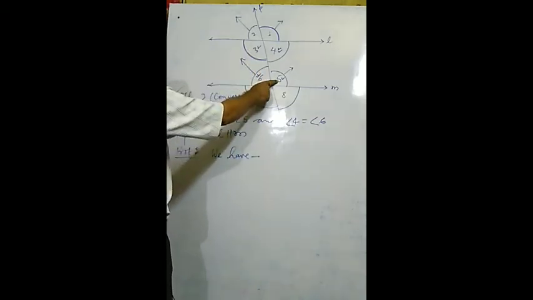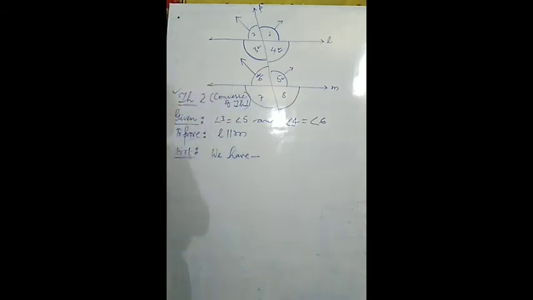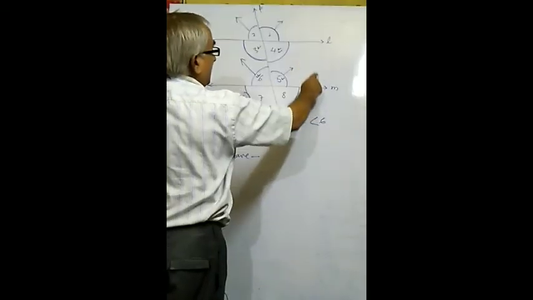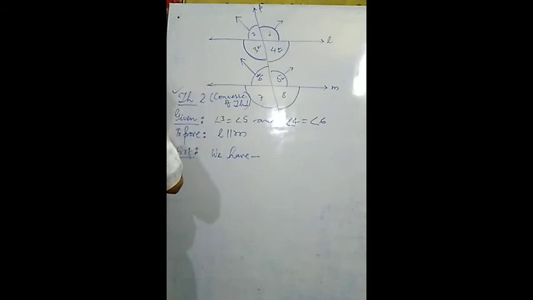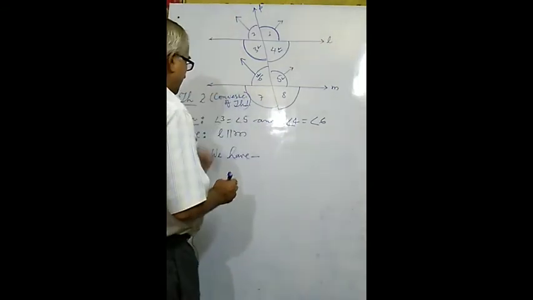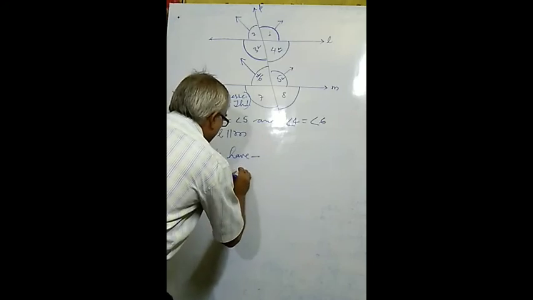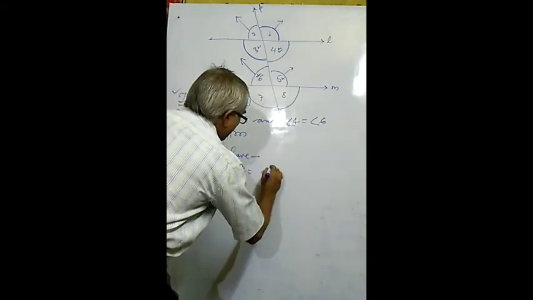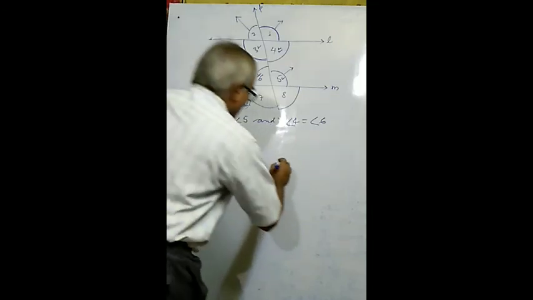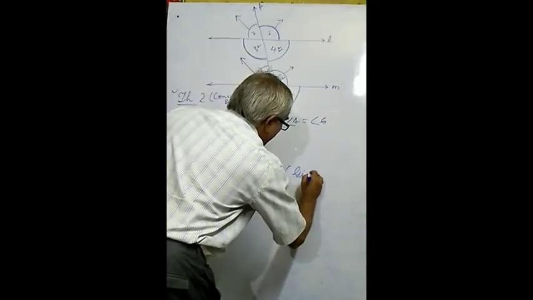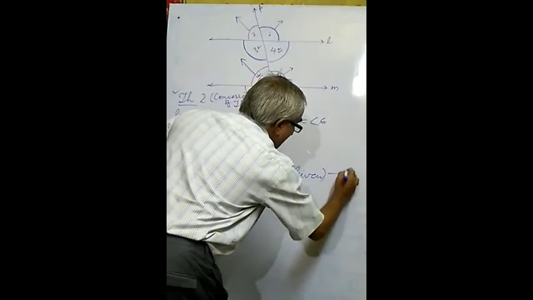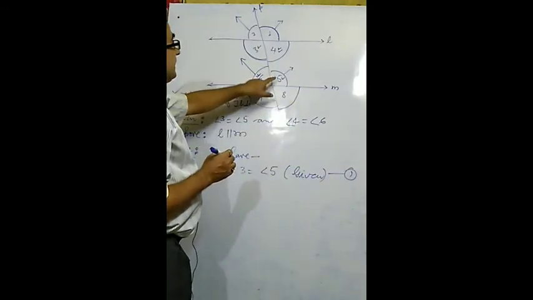Now you may observe what is given. Angle 3 equals angle 5 and angle 4 equals angle 6. We have to show that both the lines are parallel. Now see what condition is given. First condition is given. We have angle 3 equal to angle 5. So you have to note down given. This one is equation number 1. Angle 3 equals angle 5.